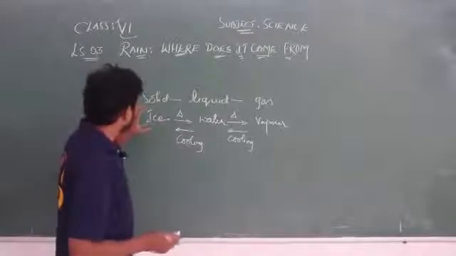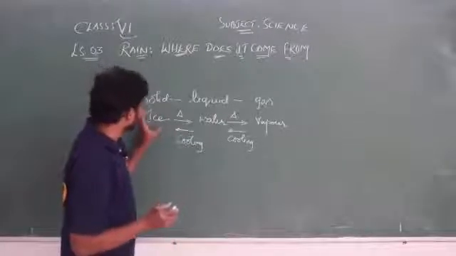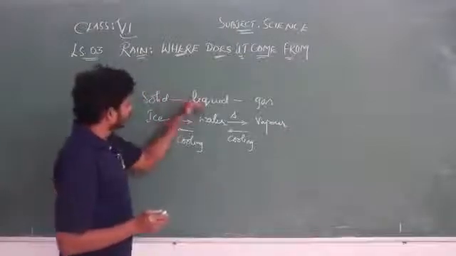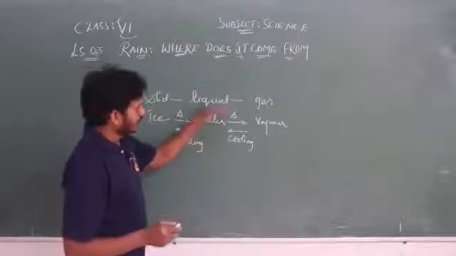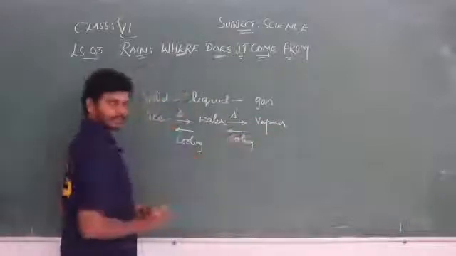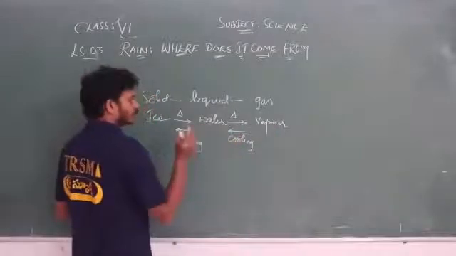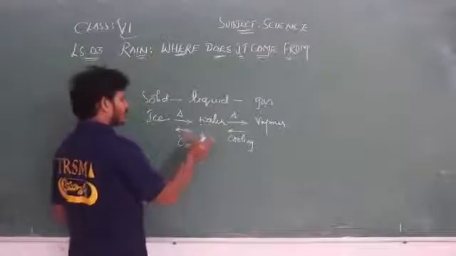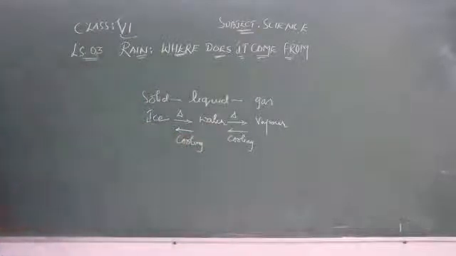So here we observe that when heat is supplied to ice, which is in solid form, it turns into liquid, that is water. Water on heating turns its form to vapor. And vapor on cooling turns its form to liquid, that is water. And water on further cooling turns to solid state.